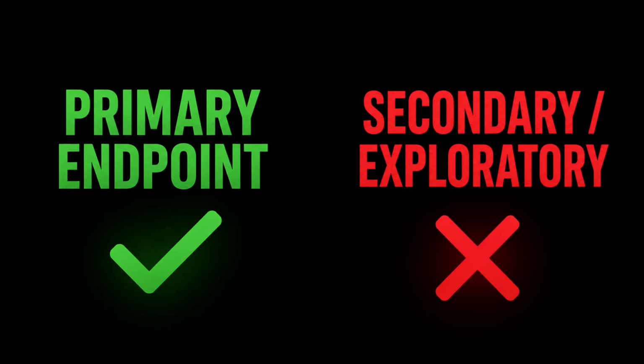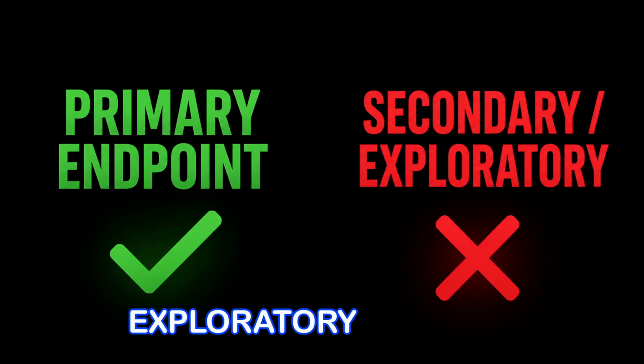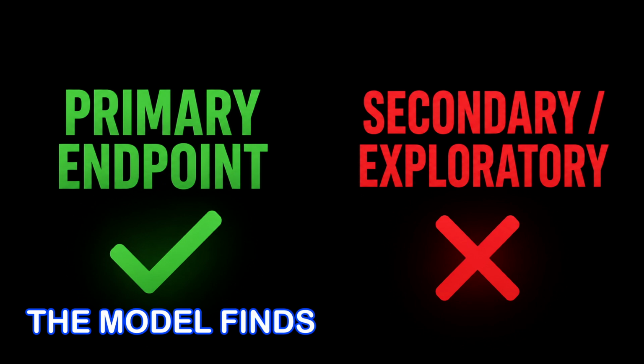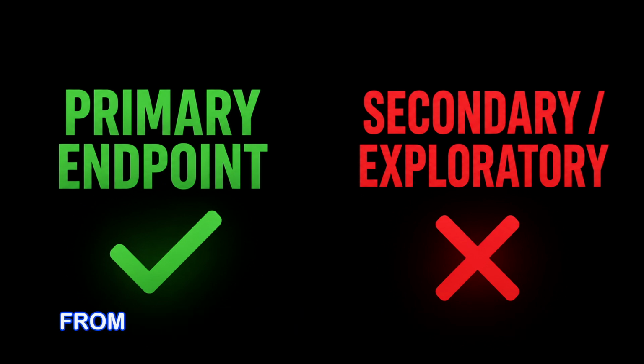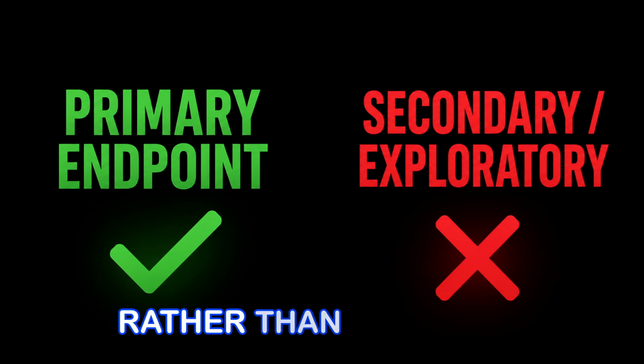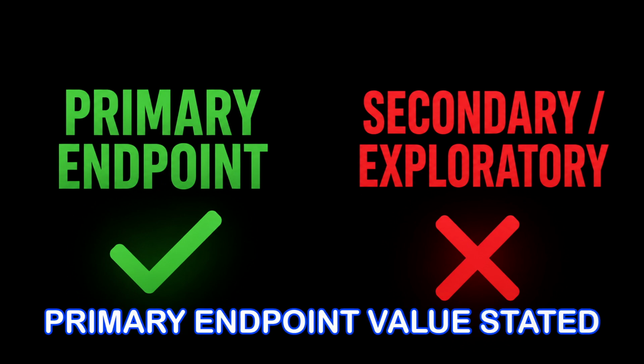5. Mixing primary versus secondary or exploratory results. The model finds the right paper, but then pulls a number from the abstract, secondary findings, a press release, or a review article rather than the exact primary endpoint value stated in the source. In this video, I will show you concrete examples using both the science and technology domain and the health and medicine domain. Step-by-step guide on how to check research papers and craft compliant prompts.